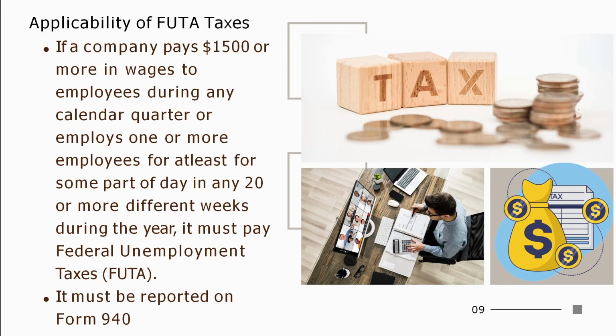Even though there is annual reporting for FUTA, the tax amount is to be deposited at least quarterly if it is more than $500 for the calendar year. If the FUTA tax liability is $500 or less in a quarter, you can carry it forward to the next quarter and continue to do so until the cumulative FUTA tax liability is more than $500. Deposits of these taxes are to be made through the Electronic Federal Tax Payment System, which is called EFTPS. If it doesn't exceed this $500 threshold, you can pay the tax while filing the annual FUTA tax return.